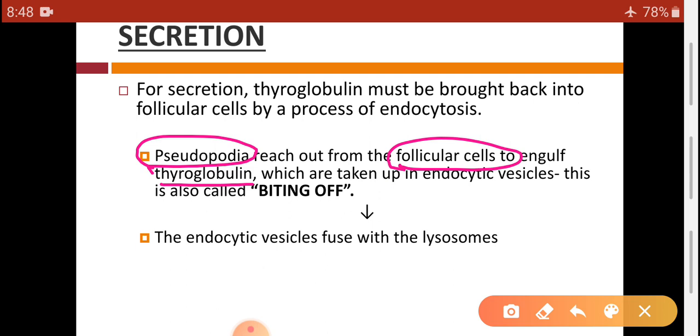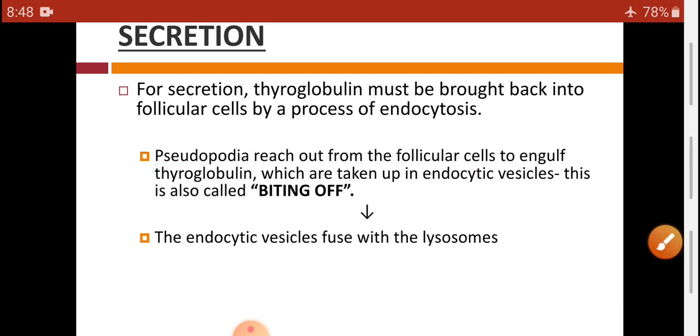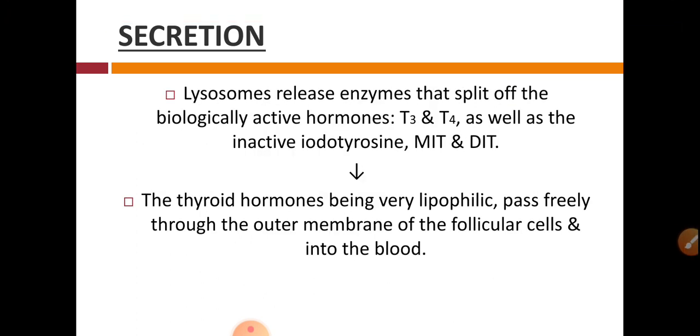Biting off means the follicular cells throw out their pseudopodia and bite off from the follicular cavity, and with this they engulf the thyroglobulin into the follicular cells. The endocytic vesicles fuse with the lysosomes, and lysosomes release enzymes that split off the biologically active hormones.